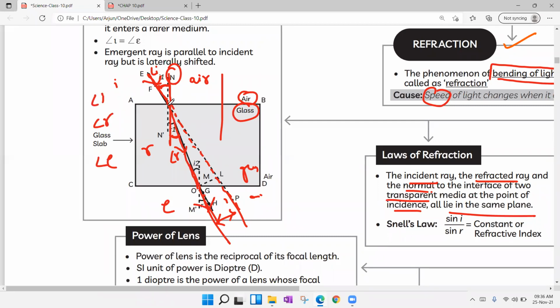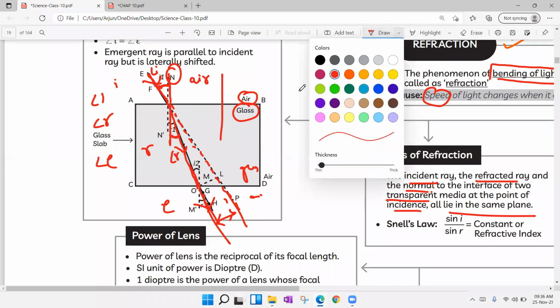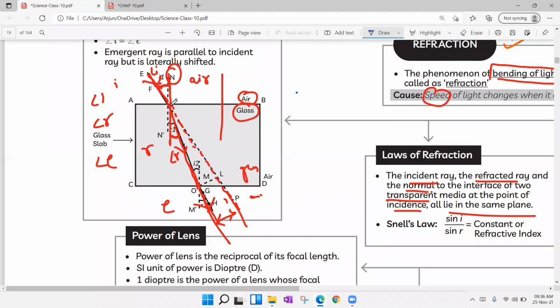Now you see, this is the point. I'll change color, so you can understand. This is the point where the incident ray, normal, and refracted ray will be present. That is the first law: the incident ray, refracted ray, and normal are at the interface of two transparent media. This is the first transparent medium, this is the second transparent medium. So at this point we can observe Snell's law.